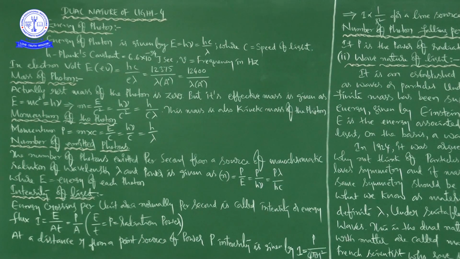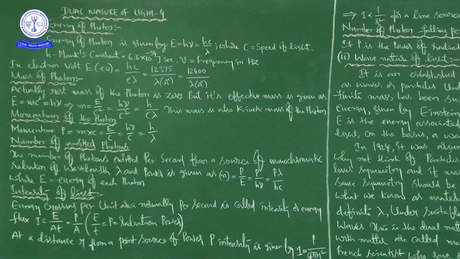Next, number of emitted photons. The number of photons emitted per second from a source of monochromatic radiation of wavelength lambda and power P is given as,